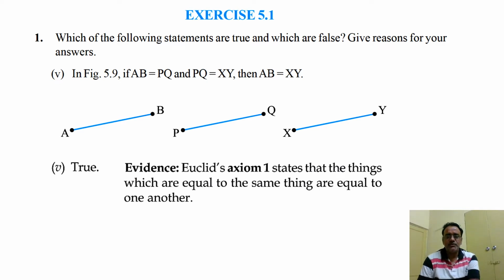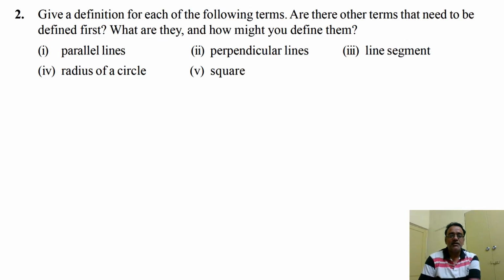Okay. Now let us move towards the next question: give a definition for each of the following terms. Are there other terms that need to be defined first? What are they and how might you define them? So the first is parallel lines. You are going to define a parallel line. You have to identify which term in the definition of parallel lines we have to define first.